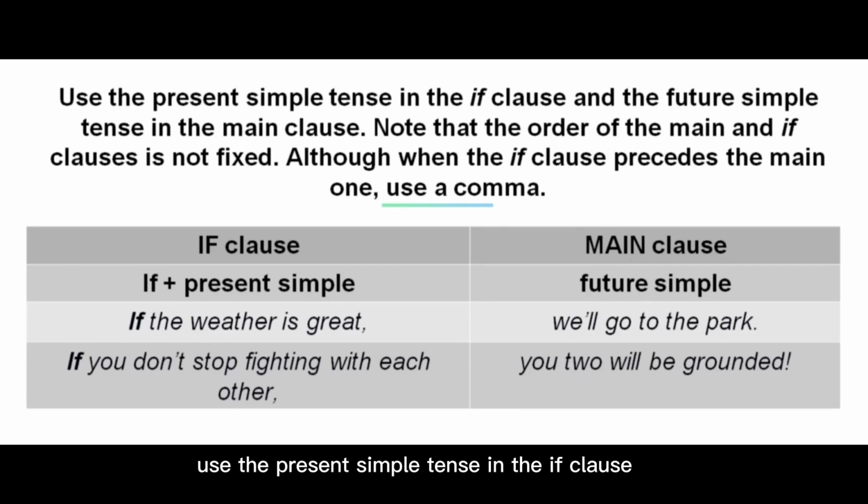Use the present simple tense in the if clause and the future simple tense in the main clause. Note that the order of the main and if clause is not fixed, although when the if clause precedes the main one, make sure to use a comma. Have a look at the table below. The if clause of conditional type 1 or the first conditional includes if plus present simple. In the main clause, future simple.